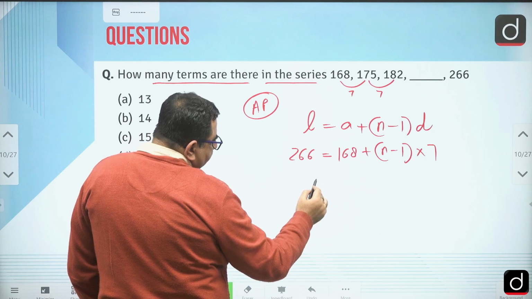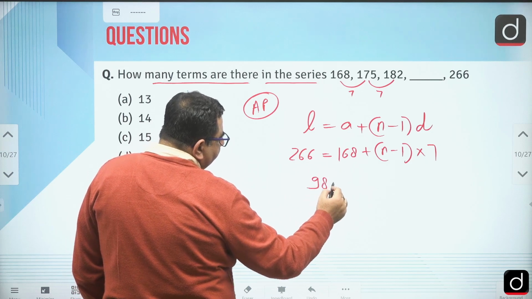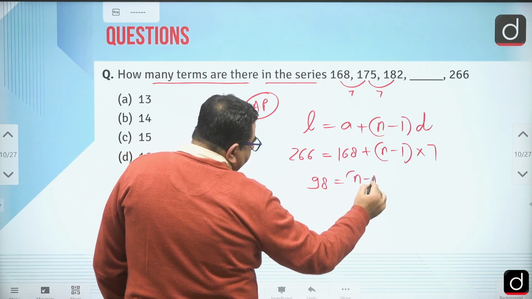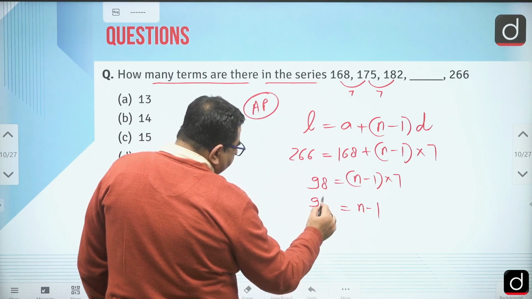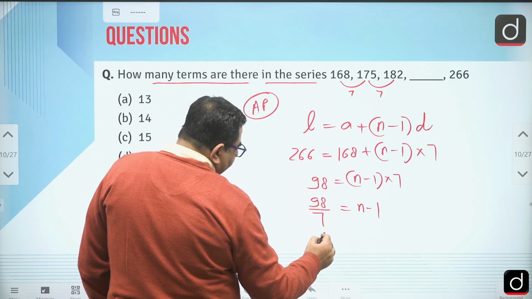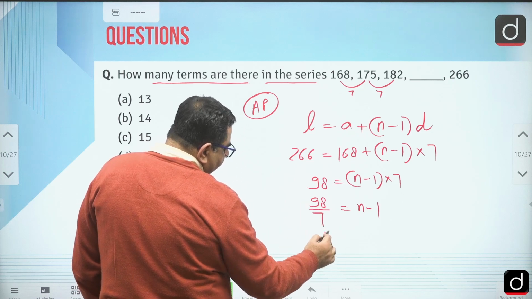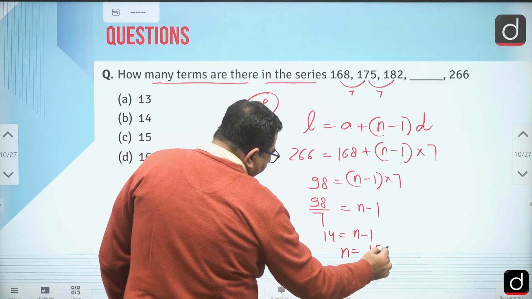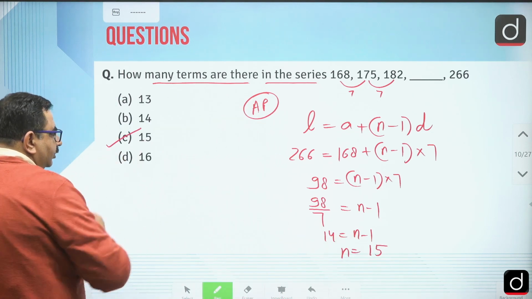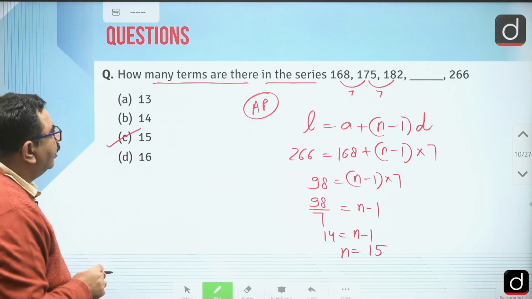So this minus this is 98 is equal to n minus 1 into 7. So we can apply this formula of arithmetic progression to get the answer. So 98 by 7, 14. So n is equal to what? 15. So this is the correct answer, right?